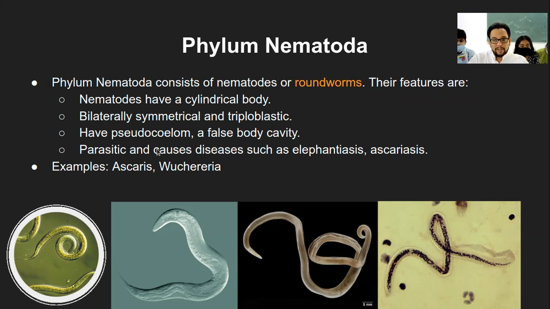Now these nematodes have a pseudocoelom, not a true internal cavity, but a false body cavity. False body cavity means it's not sufficiently grown and the space can be occupied by tissue. So that is what pseudo means, kind of not true, or a false body cavity. Mostly parasitic, and they can cause various diseases including ascariasis and elephantiasis.